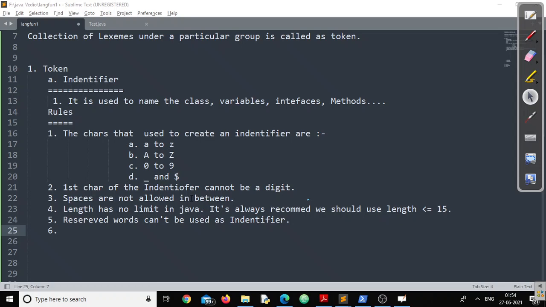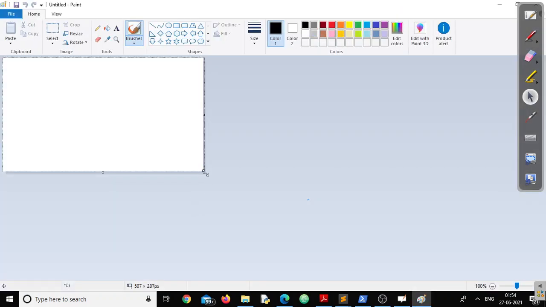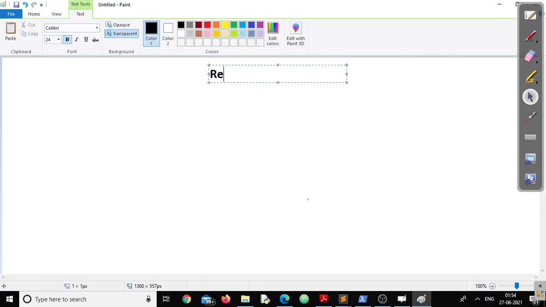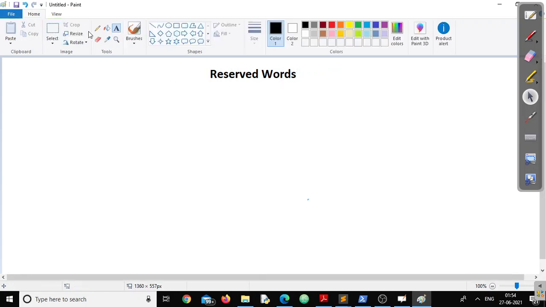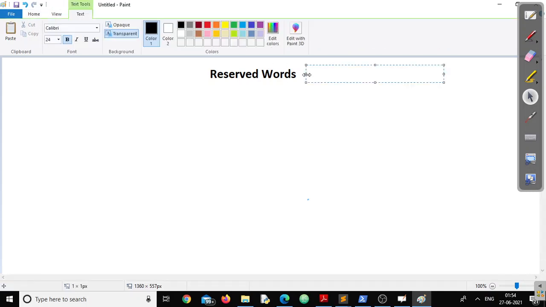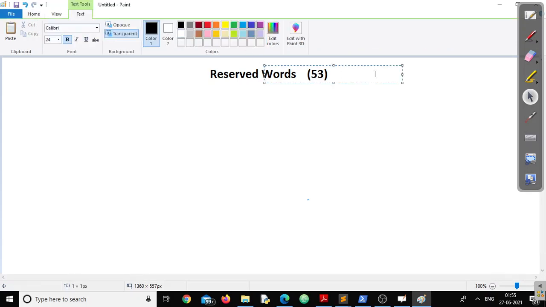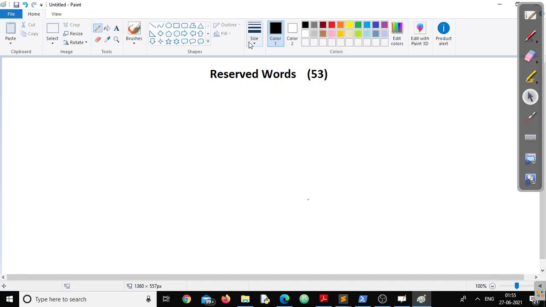Now, as we are discussing, every programming language comes up with its predefined words. That predefined word, we call as reserved word. Now we'll see how many reserved words are there. Reserved words. Now in Java, listen very carefully. In Java, there are a total of 53 keywords. There are 53 keywords. Now we will discuss each and every keyword. Don't worry. We'll know about all the keywords, right?